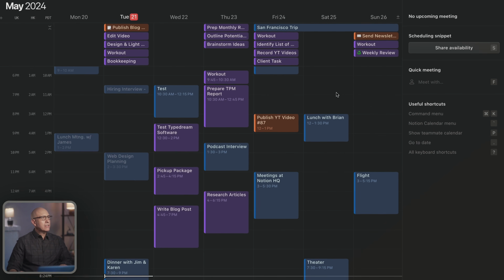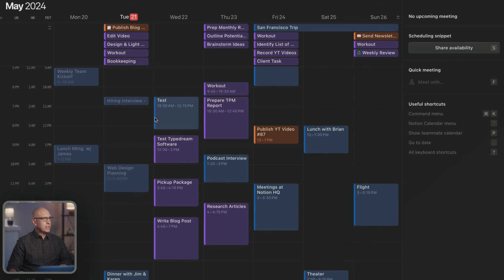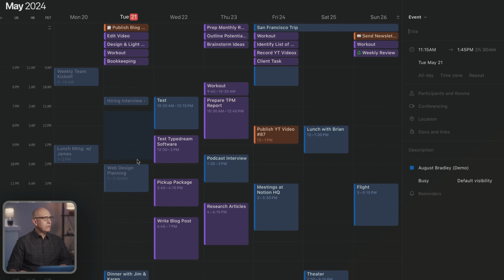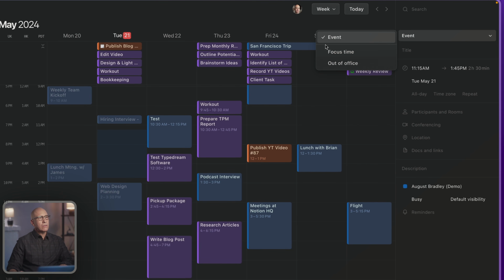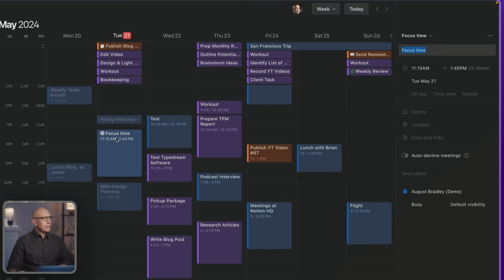And then finally, something new they've added, which is quite nice. We can now click here to create a new event. That's how we would create a new event. And by default, it's set as an event. But now we can change it to focus time. And it'll block it off as focus time, make it busy here.